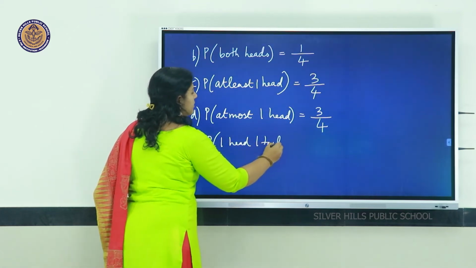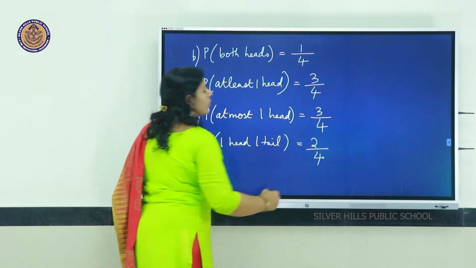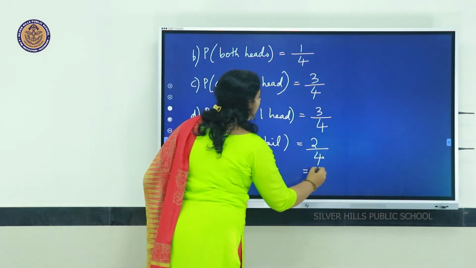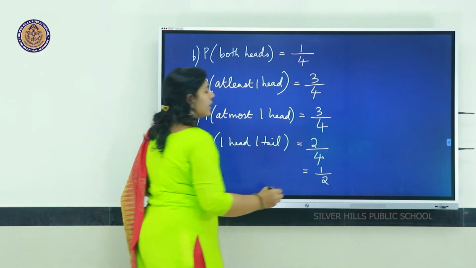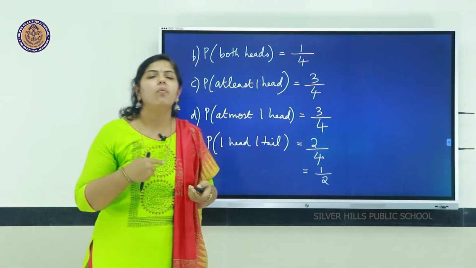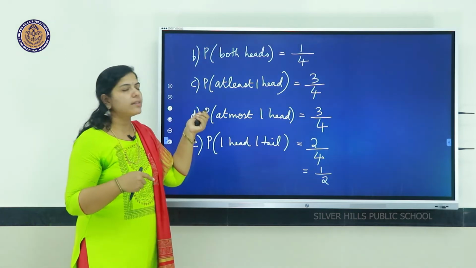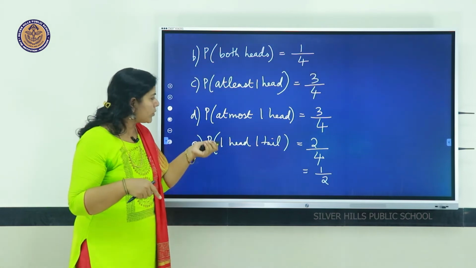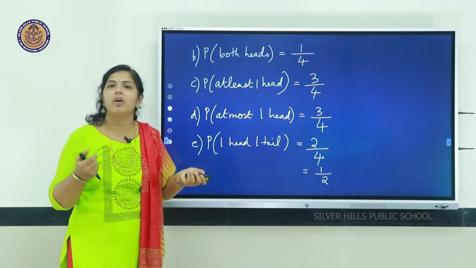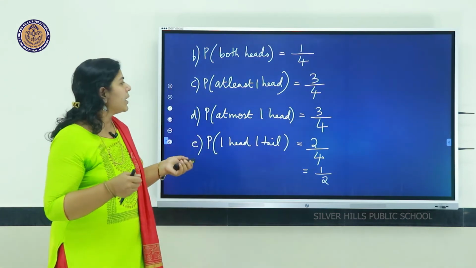What is the chance? 2 chances out of 4 total. So in the simplest form it will be 1/2. That is the probability of getting one head and one tail is 1/2. So all these cases, both heads, at least one head, at most one head and one head one tail, these are the probabilities when we toss 2 coins together. Hope you have understood.